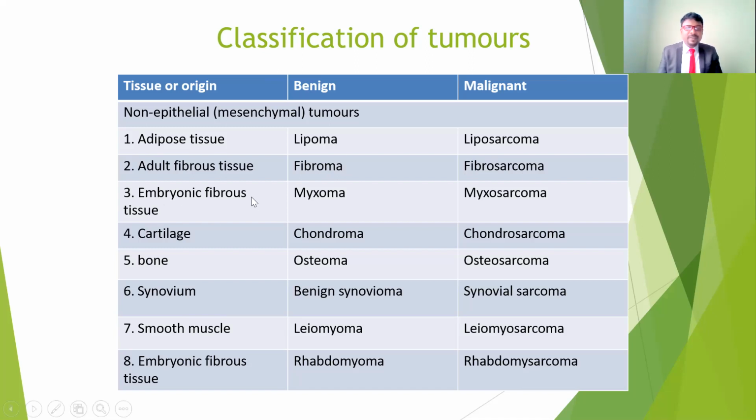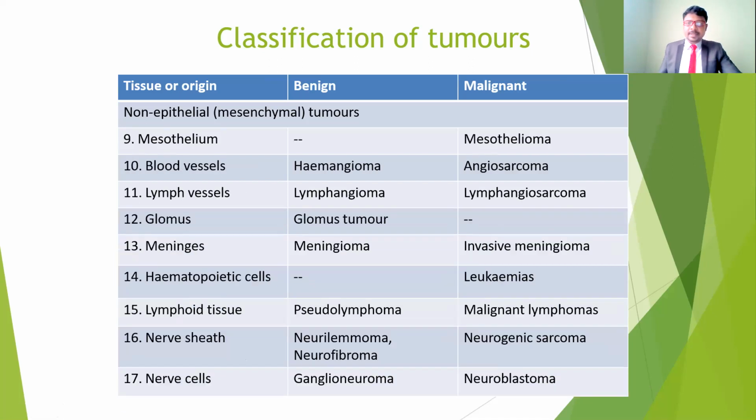The next one is the myxoid fibrous tissue: myxoma, myxosarcoma. Where oma is there, it is benign; where sarcoma is there, it is going to be the cancerous one. Cartilage is chondroma, chondrosarcoma. Bone: osteoma, osteosarcoma. Synovium: synovioma, and also synovial sarcoma. Smooth muscle is leiomyoma and also leiomyosarcoma. Striated muscle is rhabdomyoma and rhabdomyosarcoma. The same pattern applies. If you see the name itself, we can understand whether it is a cancerous cell or a benign tumor.